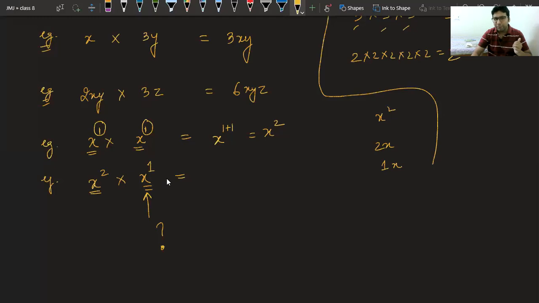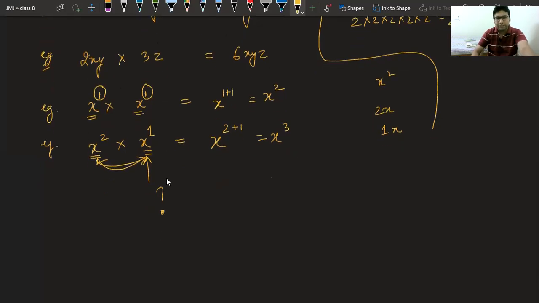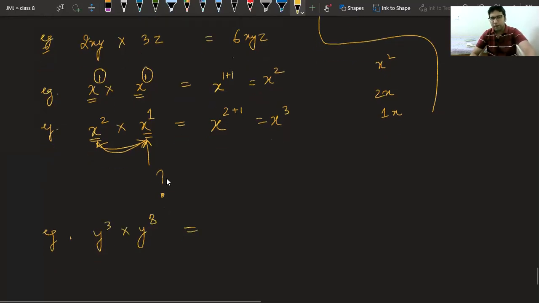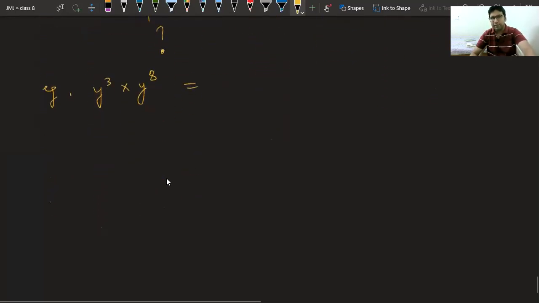As the same base is there, we write x power 2 plus 1. It becomes x cube. Similarly, if I give you another example, y power 3 into y power 8. Tell me the answer. What will you get?